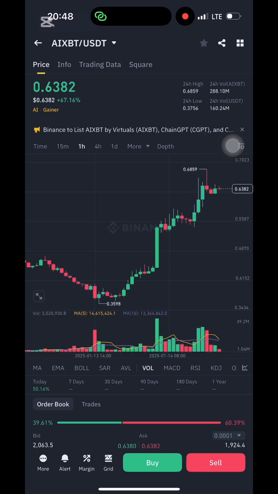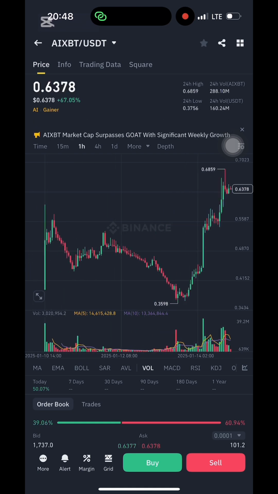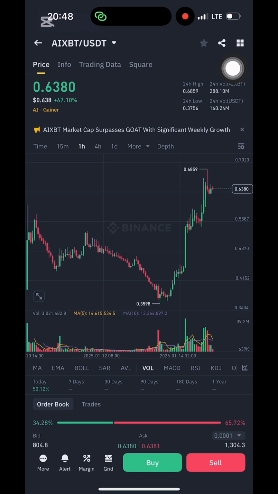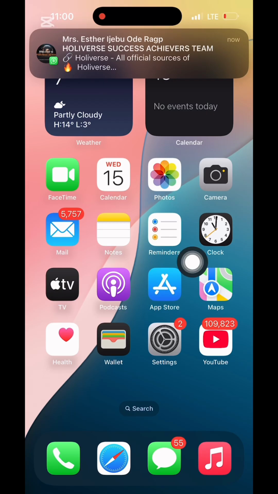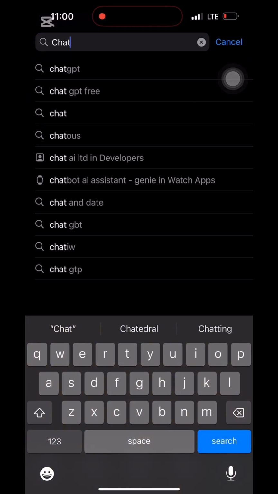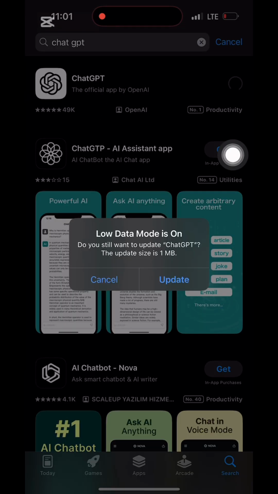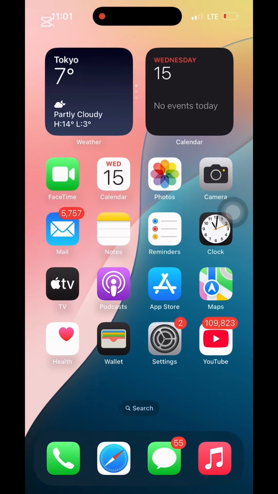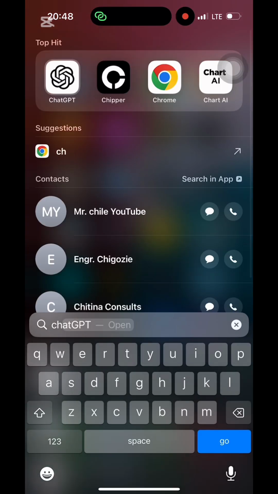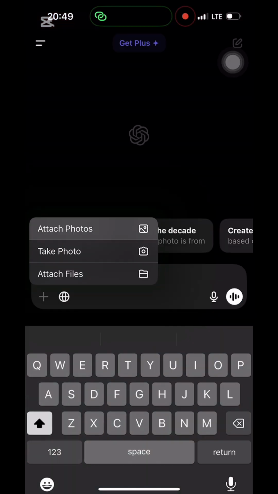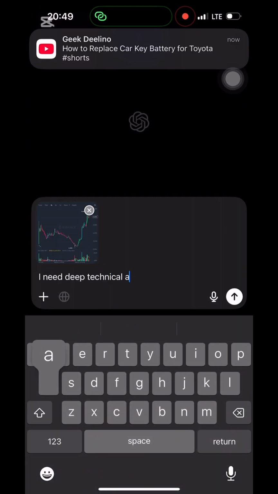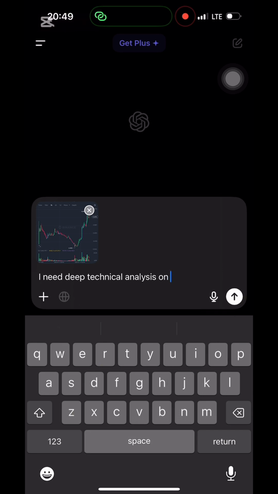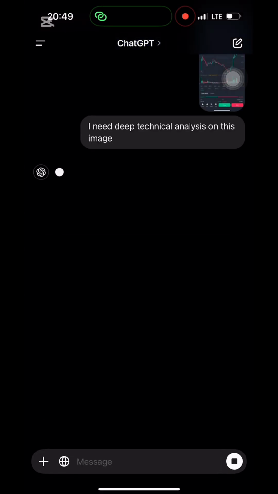Now to the second step, capture the chart. After selecting the time frame, take a screenshot of the chart. This is key to uploading it to ChatGPT so ChatGPT can analyze the chart for you. The third step, upload to ChatGPT. Download the ChatGPT app from the Apple Store or Google Play Store if you don't have the app on your phone. Open the app and upload your screenshot. Once the image is uploaded, just type "I need deep technical analysis," and ChatGPT will perform its magic.